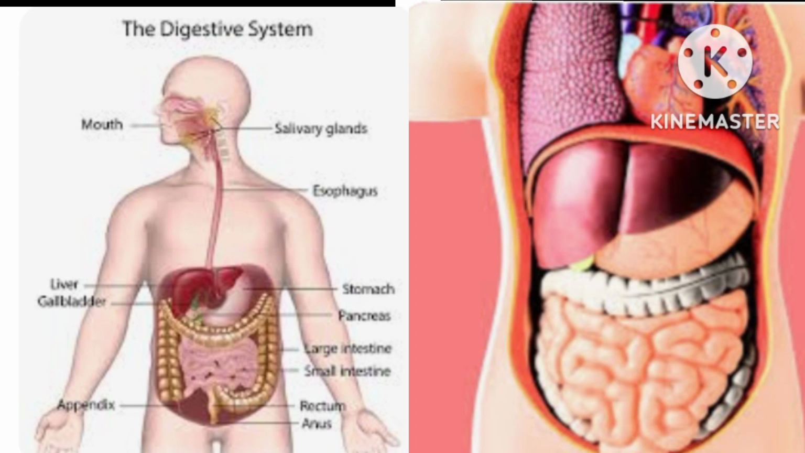1. Break down food into smaller portions. 2. Absorbs nutrients into the bloodstream and transfers nutrients to the cell to produce energy. And the last, aids in elimination process of undigested food. Parts of the digestive system.